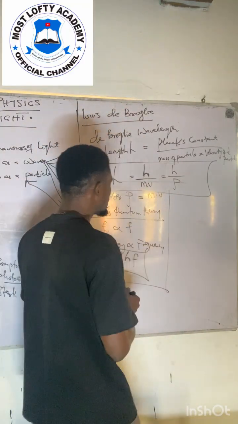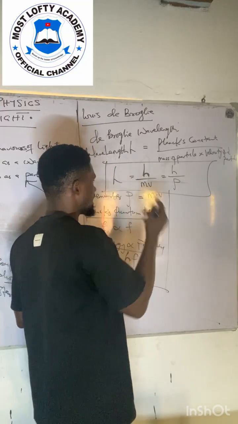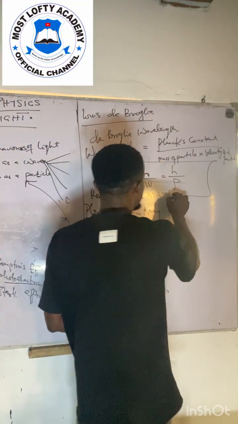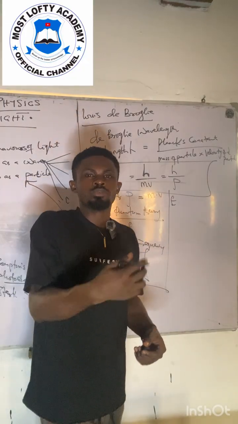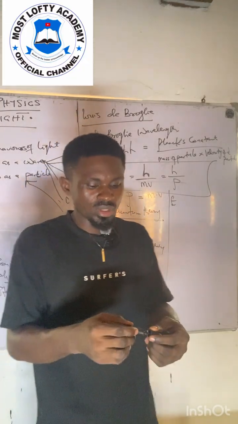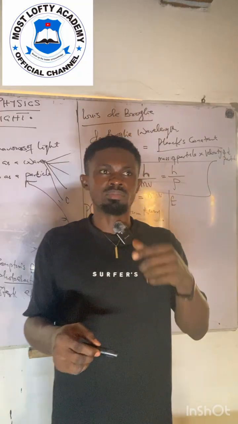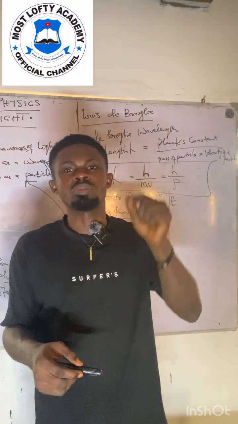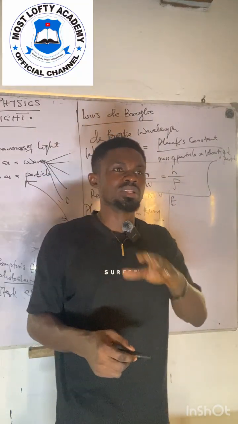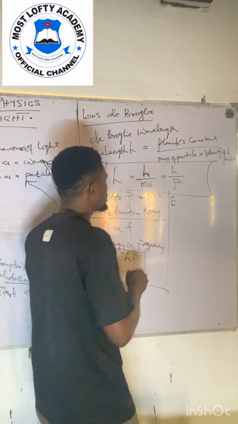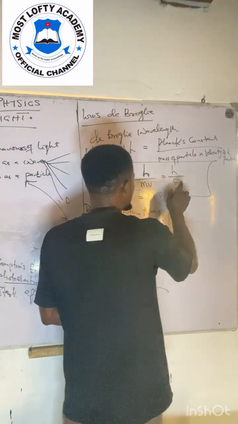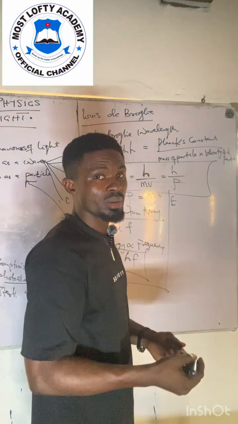So he said that the energy, having considered the photon in the form of mass, which means we have the value of the mass of the photon or of the particle. Am I communicating? So the photon has now been measured in the form of mass. So if we have that the mass of the photon is known, am I communicating?